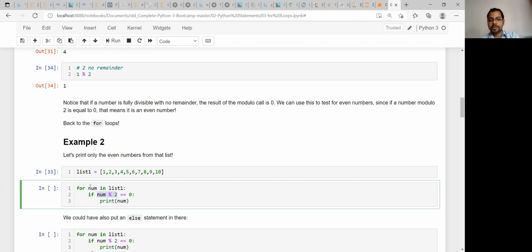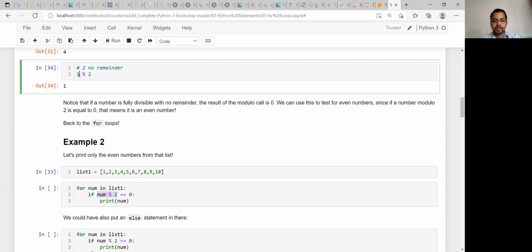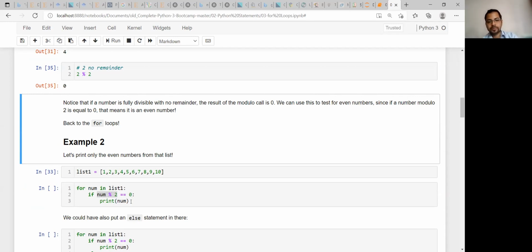Then again it will be iterated. Now next time this num will be 2, isn't it? Now 2 modulo 2, you check, that is 0. Now 0 equal to 0 is true, and that's why that number will be printed.